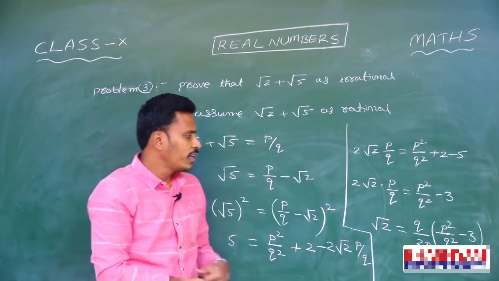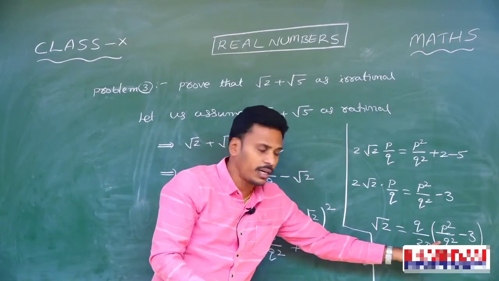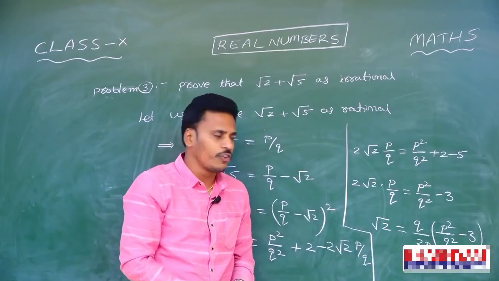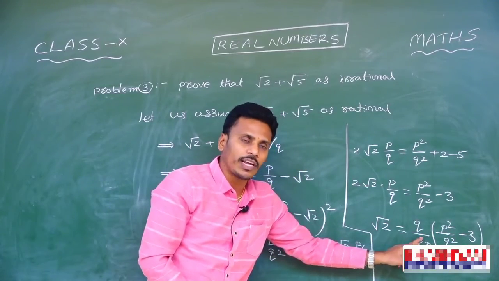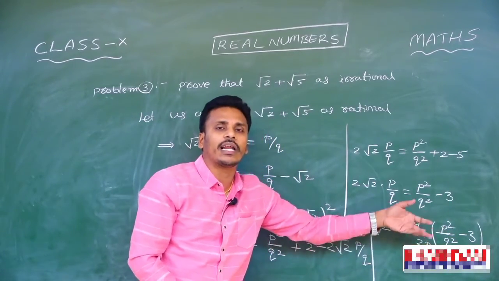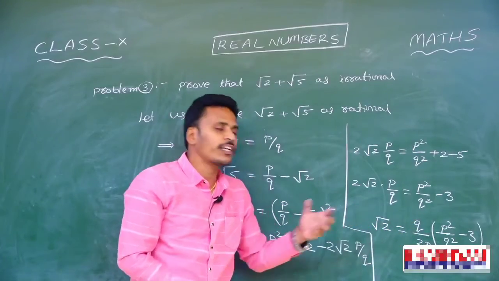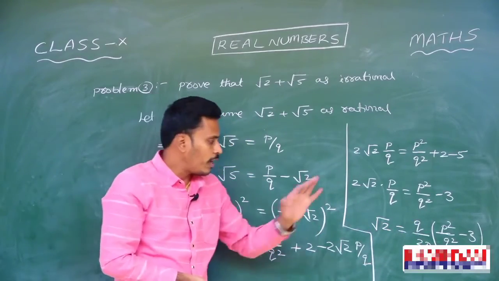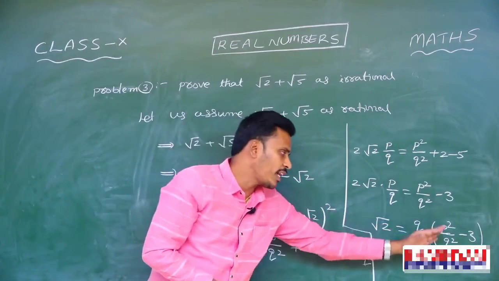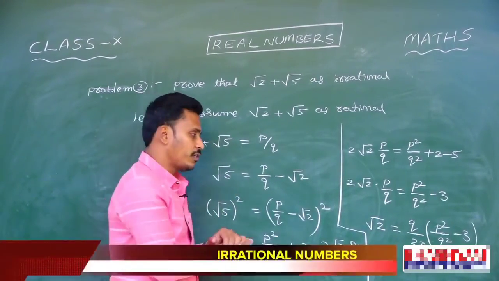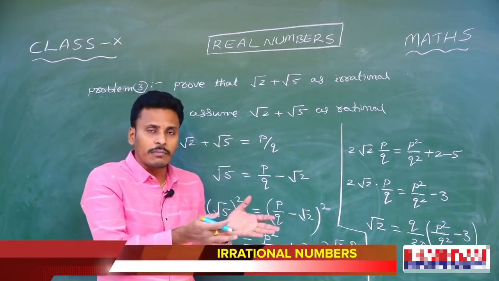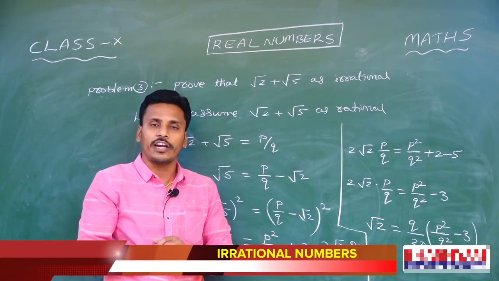And now look here, this p by q is a rational number. q by p is also rational, obviously. So a rational number minus rational, when multiplied with rational, this part is completely a rational number, whereas the left side part is an irrational number. So left side is irrational here and right side is rational there. So irrational number is equal to rational is what you are facing here. In the sense, irrational number equal to rational is a contradictory statement.